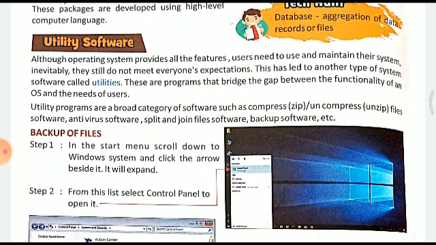These are programs that bridge the gap between the functionality of an operating system and the needs of the user, because many a time user needs are very high and the operating system is not able to support them, right? So to make things compatible, and to enhance the compatibility, utility software is there.